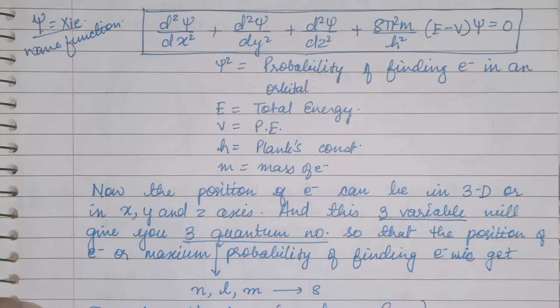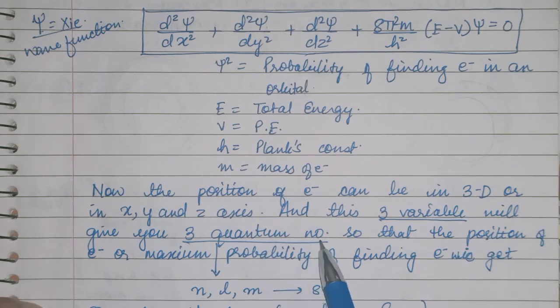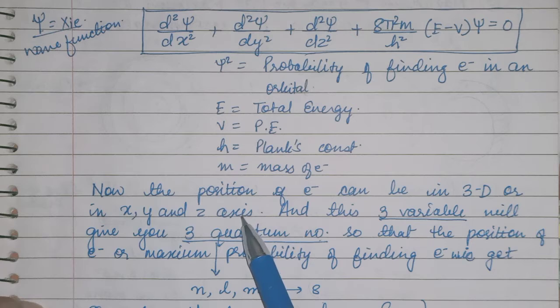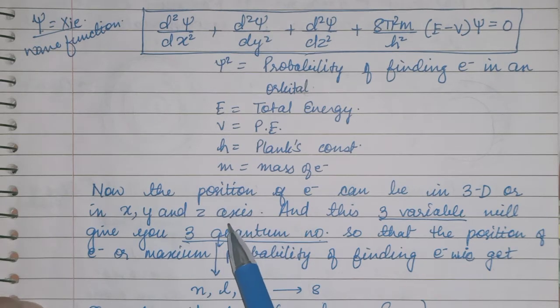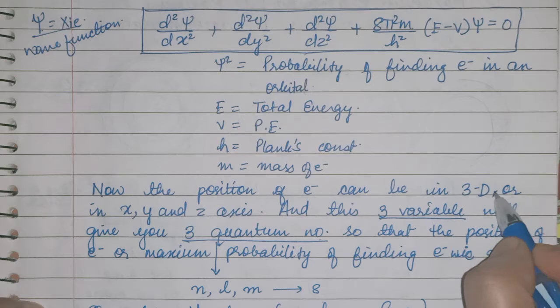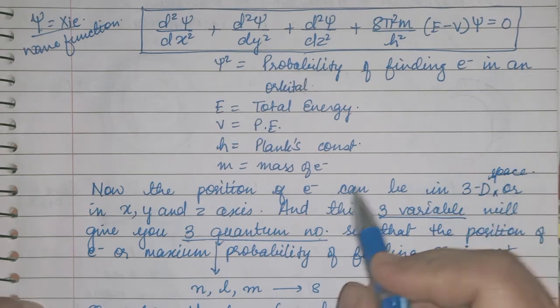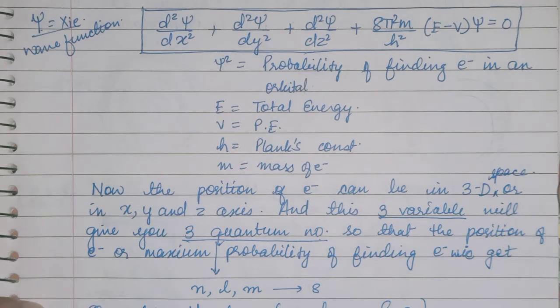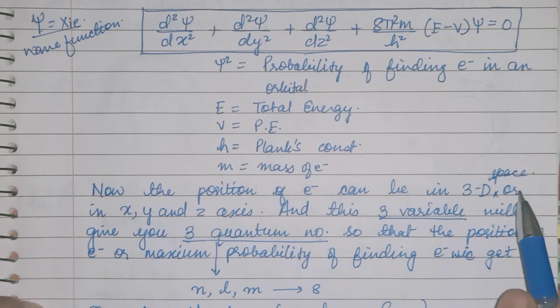Now children, here we are introducing a new term. This term is quantum number. This is a very important topic of this chapter also. We will discuss this quantum number now. Where are these quantum numbers coming from? These XYZ axes, and these XYZ axes are the three-dimensional space. Here you can write: space where the probability of the electron to exist is the most. In this three-dimensional space, the electron can exist.